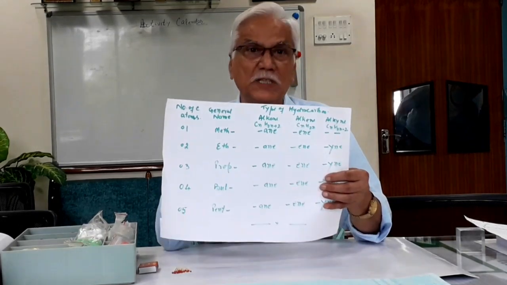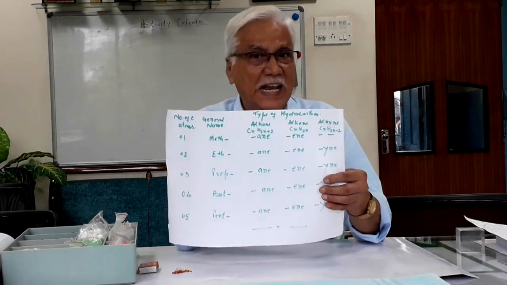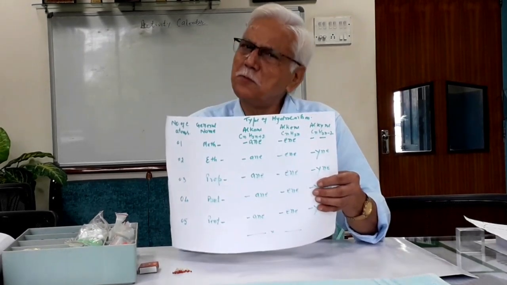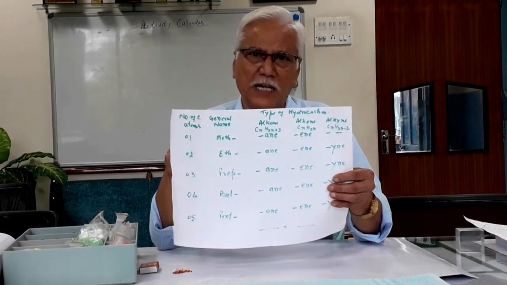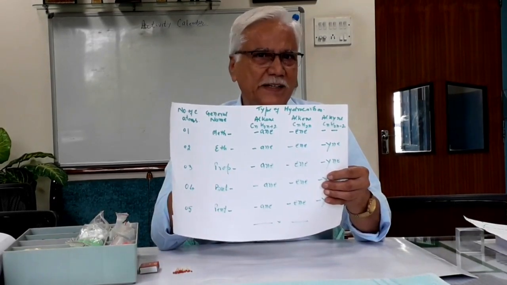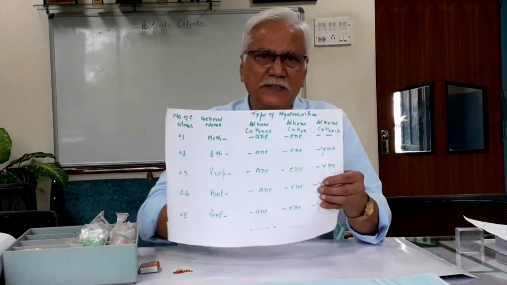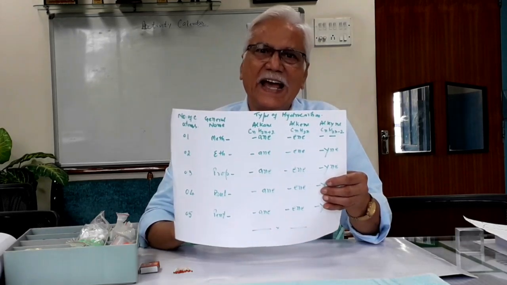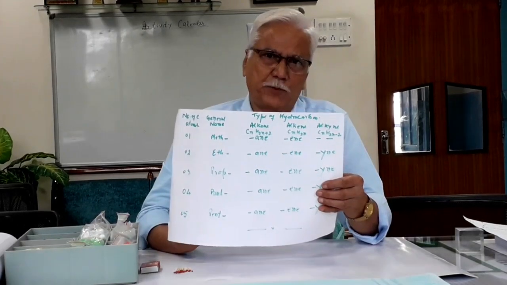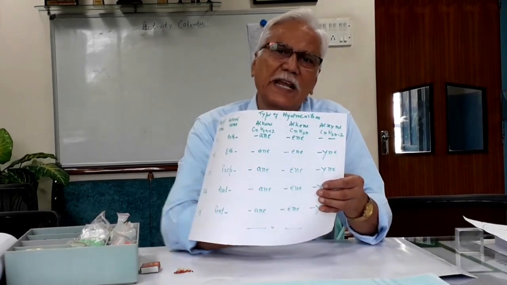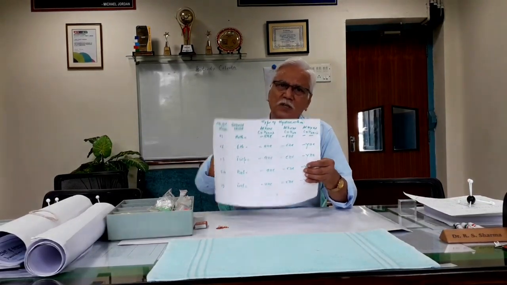Similarly, with three carbon atoms, the prefix will be prop: propane, propene, propyne. Similarly, four carbon atoms: butane, butene, butyne, and then pentane, pentene, pentyne. Then six: hexane, hexene, hexyne. Then seven: heptane, heptene, heptyne, and so on. Octane, octene, and octyne, and so on.